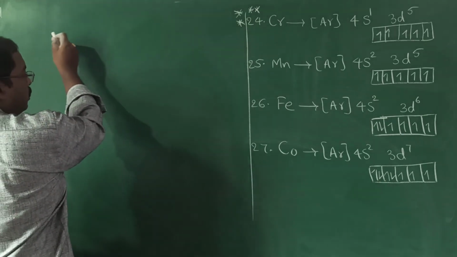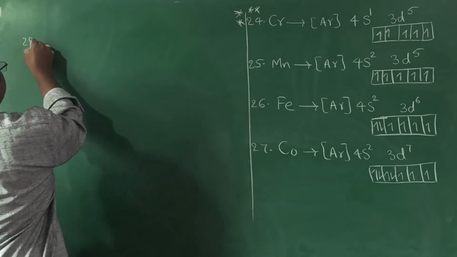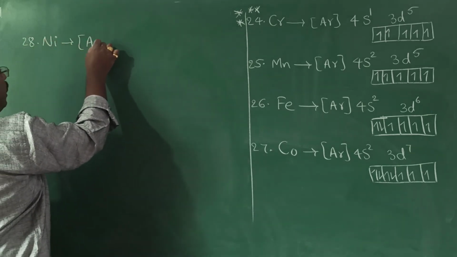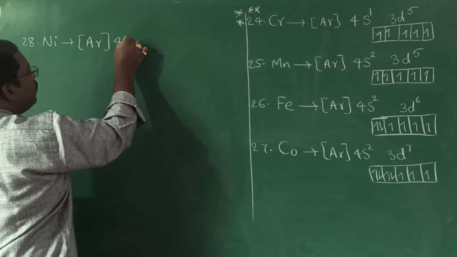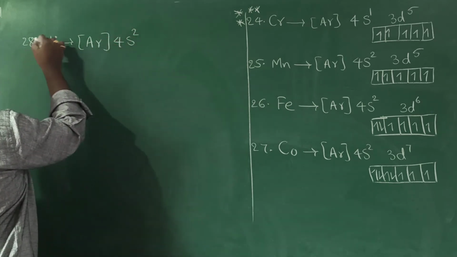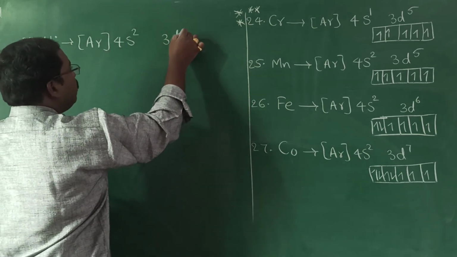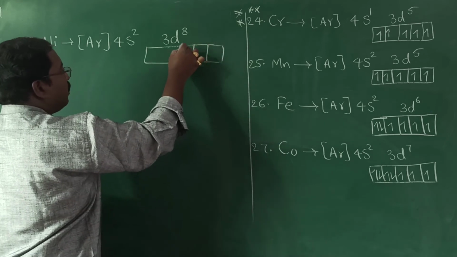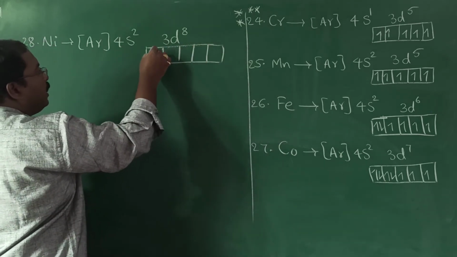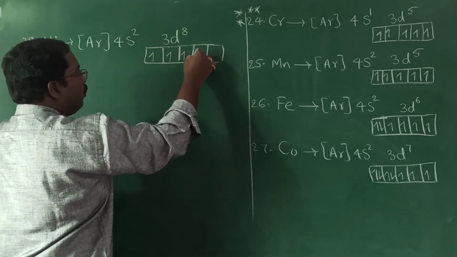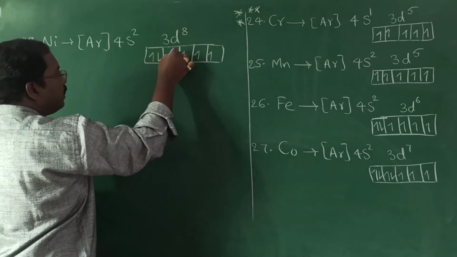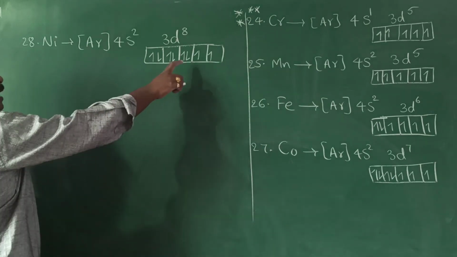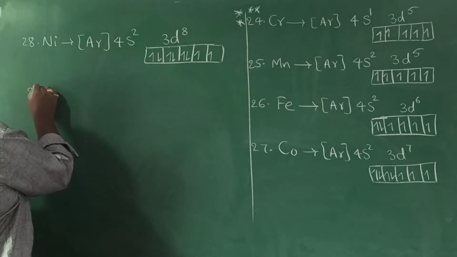What is the 28th element? Nickel. So it can be written as argon 18, 4s2 20. So the next 8 electrons will enter into d orbital. Now coming to the representation, 3, 4, 5, 6th, 7th, this is our 8th electron with the anti-clockwise direction. Next 29th,